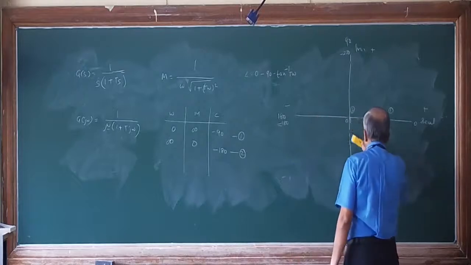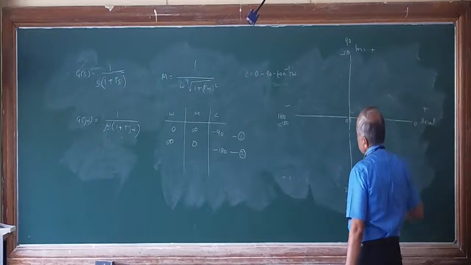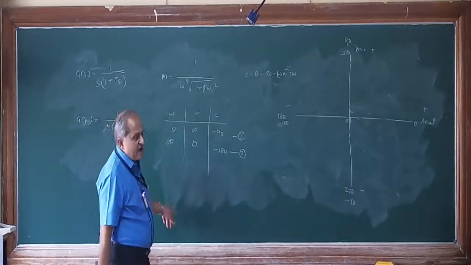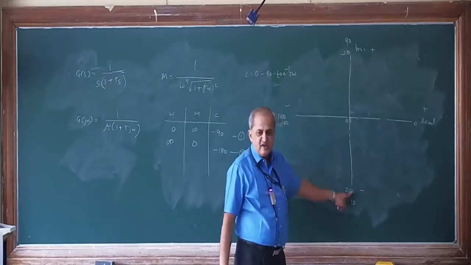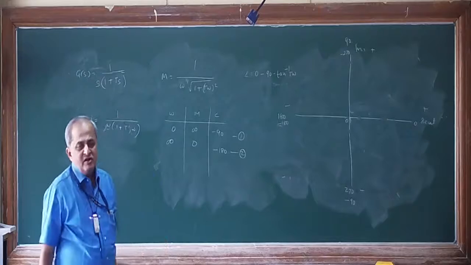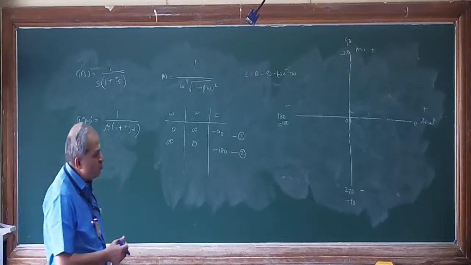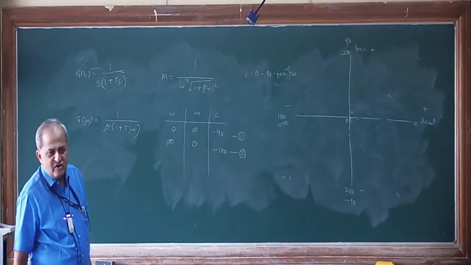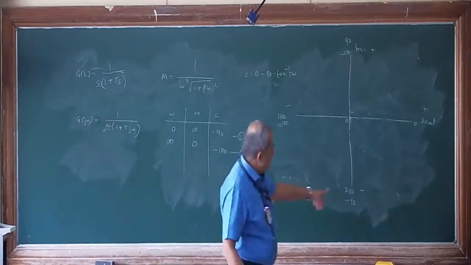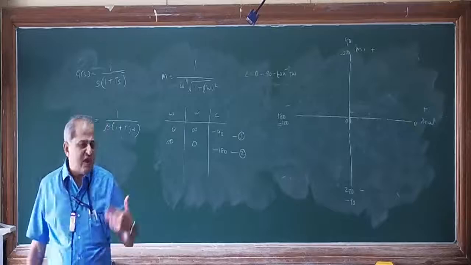So if you plot it here, the first point is on the line minus 90. Minus 90 is this line. On that you have to plot infinity. How to plot infinity? Infinity means it never comes or it will never meet that line. So you have to draw a parallel line to this axis. Now there are two ways of drawing the parallel lines. I can draw it on this side or this side, because both are minus 90 only. So that we'll see later.